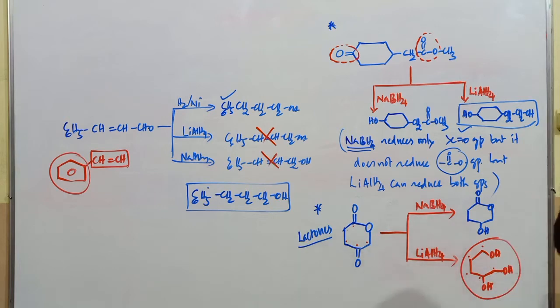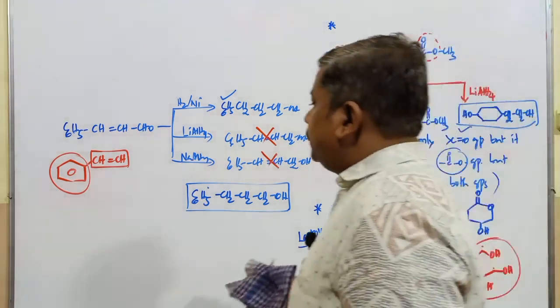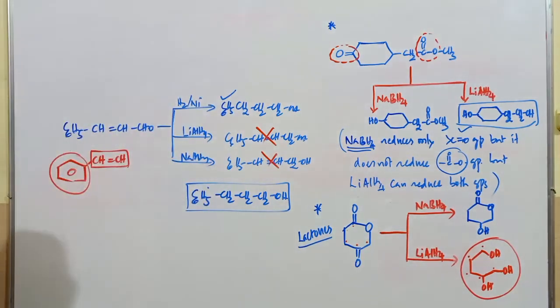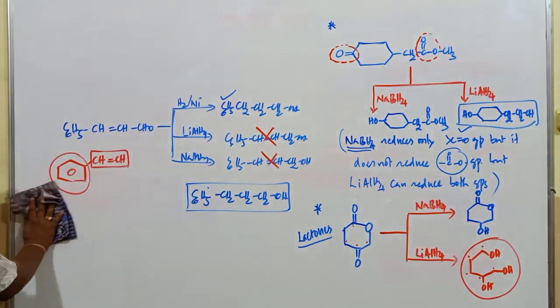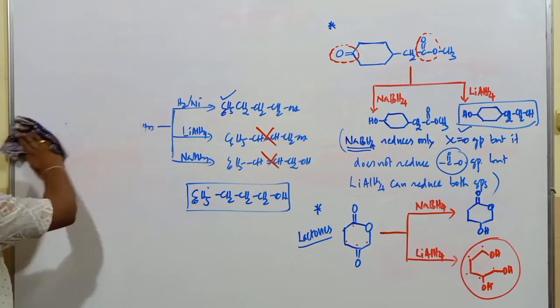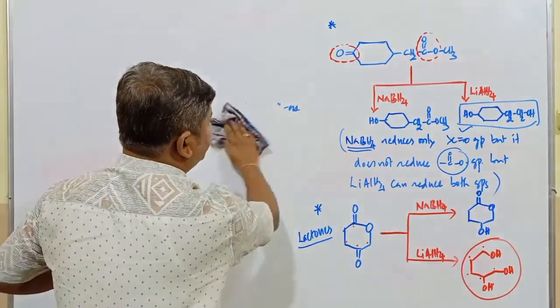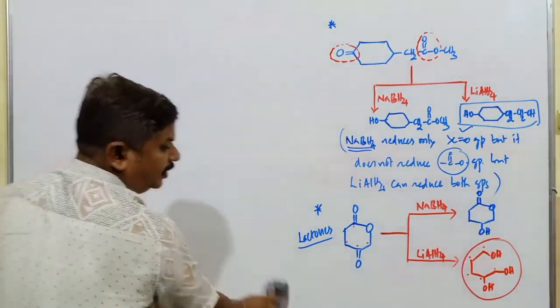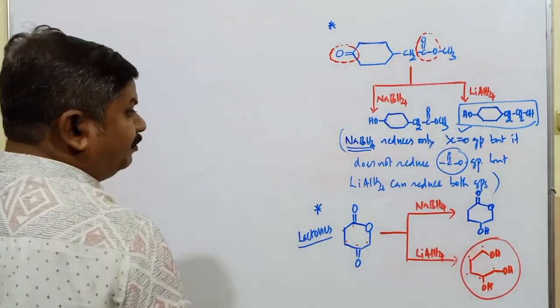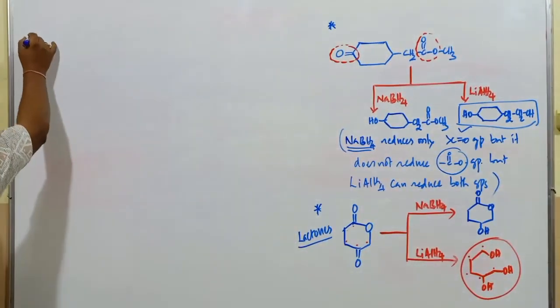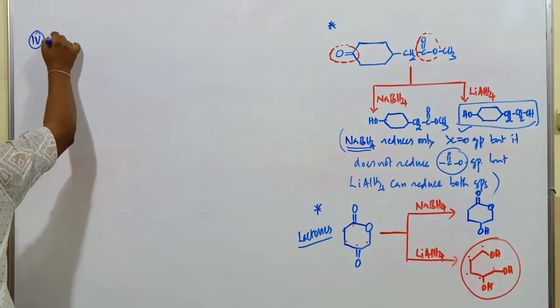So this indicates very clearly the reducing property of sodium borohydride as well as lithium aluminum hydride. Clear? So this is about the reduction of what compounds? Carbonyl compounds. After reduction of carbonyl compounds, next one, the 4th method.